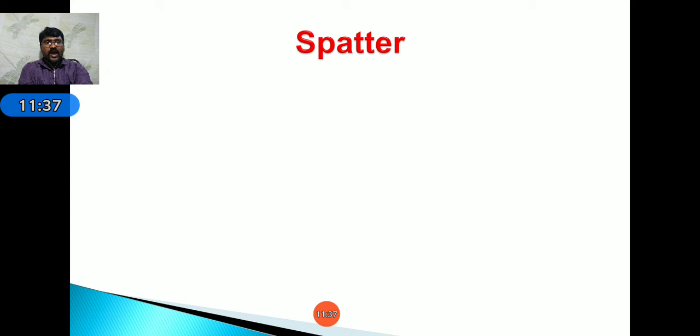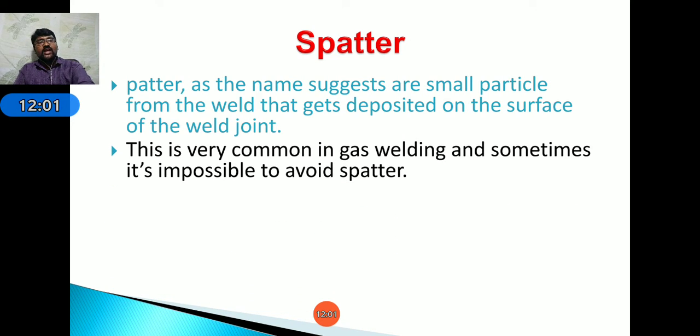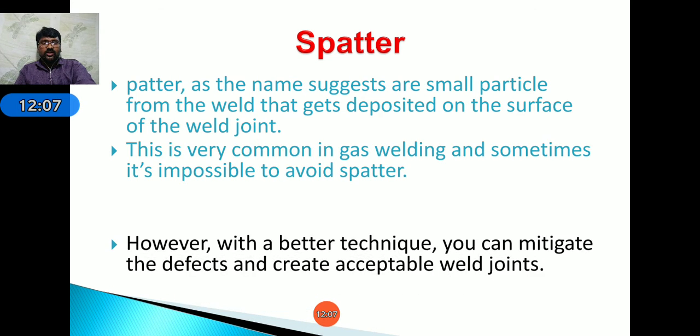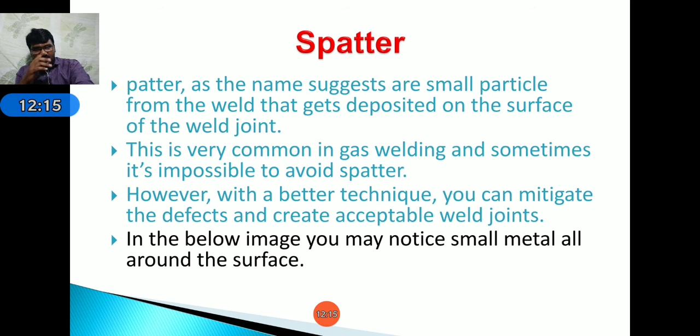Next, coming to spatter. Spatter is, as the name suggests, small particles from the weld that get deposited on the surface of the weld during the welding process. Some small particles, such as flux or weld materials, fall on the surroundings of the weld area; this is known as spatter. This is very common in gas welding, and sometimes it is impossible to avoid spatter. However, with a better technique, we can mitigate it and create acceptable weld joints. In the figure below, you will notice the small spatter that is observed.